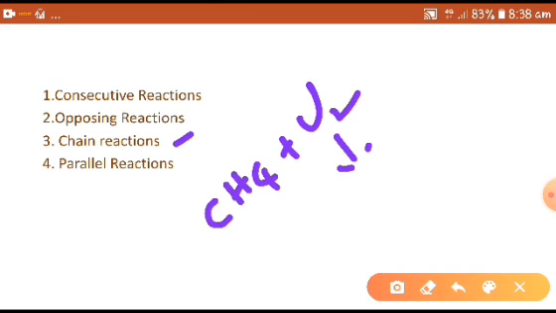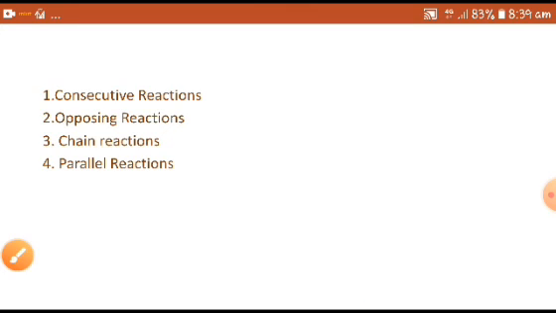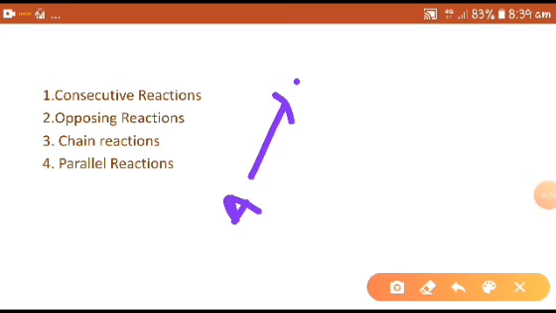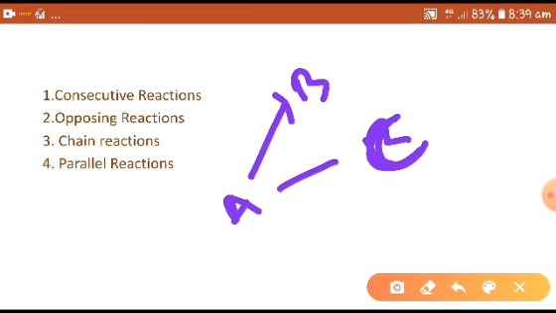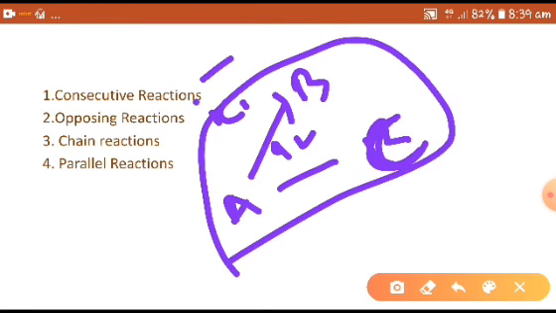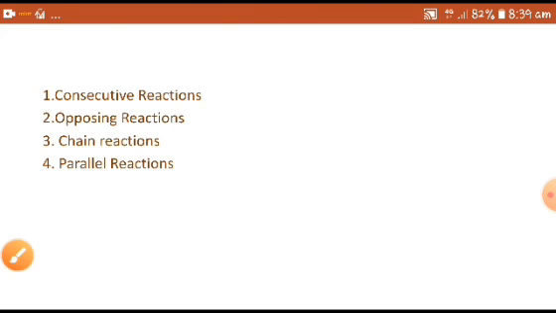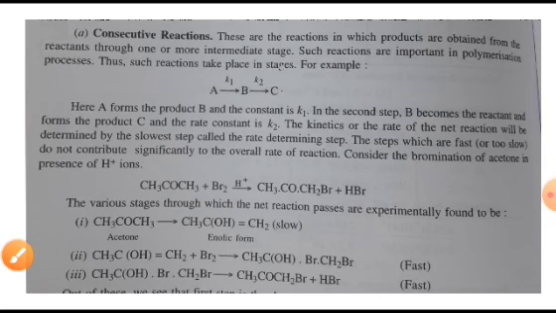Next, what are parallel reactions? The reactions in which a substance reacts or decomposes in more than one way are called parallel or side reactions. So these are the main complex reactions. We will discuss them in detail. First one, consecutive reactions.